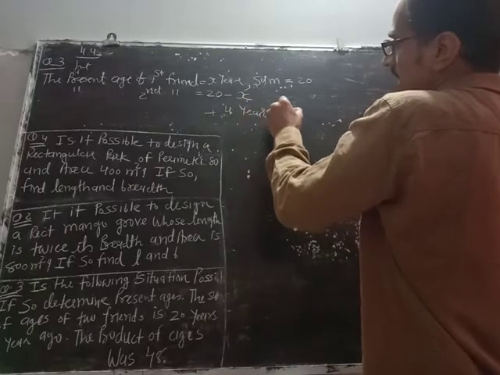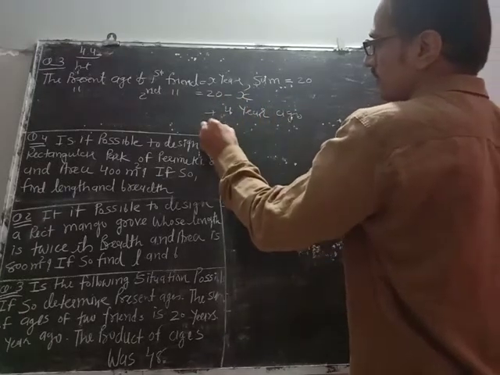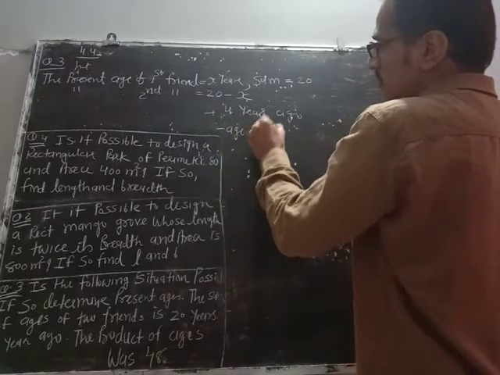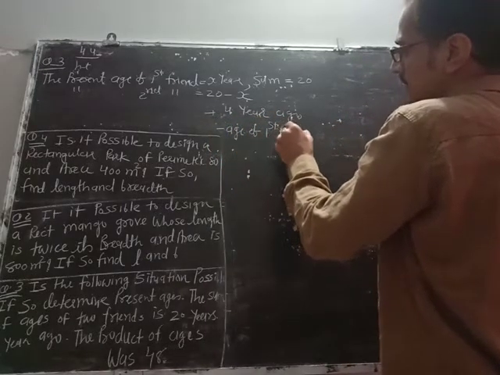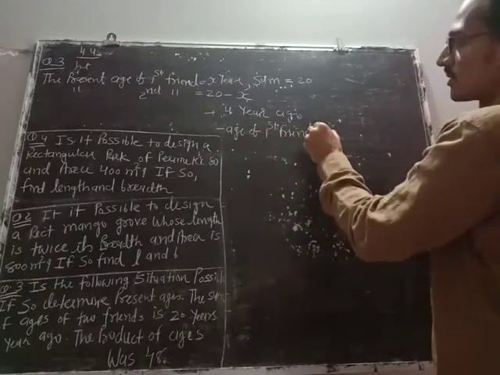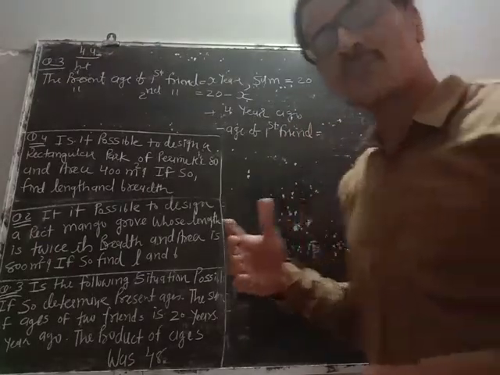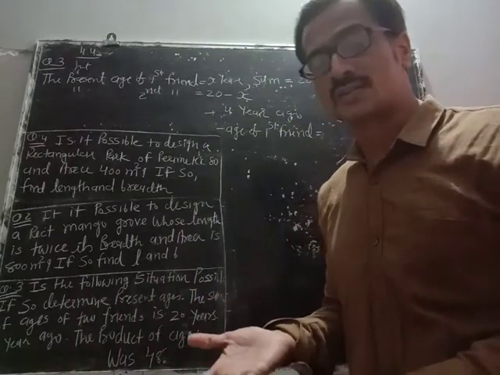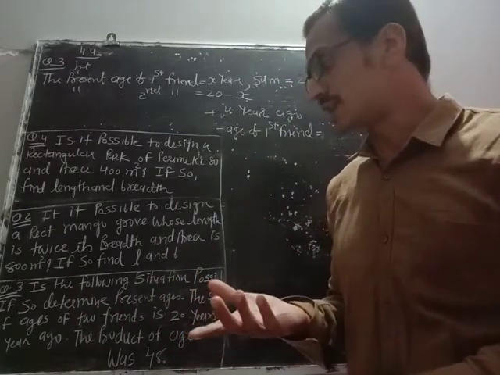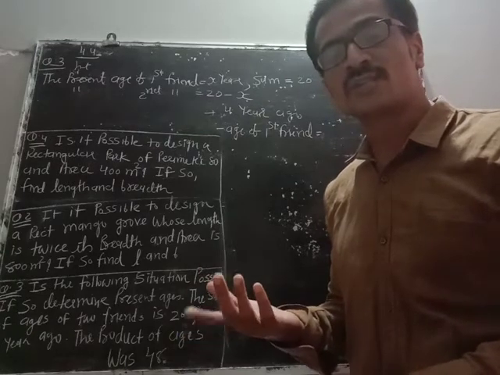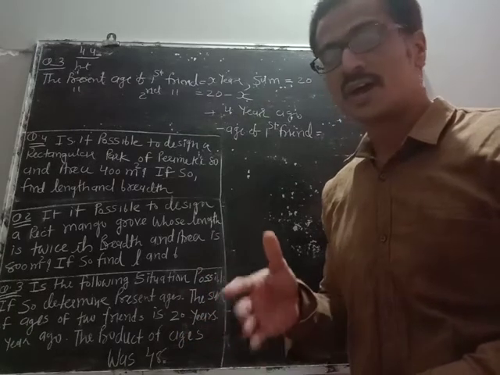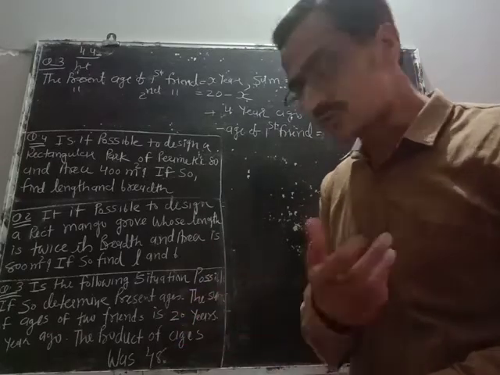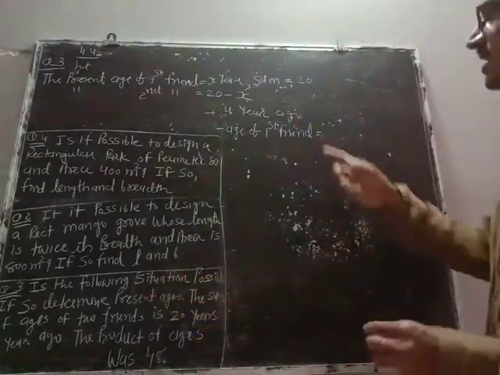So 4 years ago, age of first friend, that means we'll do subtraction. If I tell you that you are 20 years old now, before 4 years what would be your age? Obviously you will subtract 4 from your present age. 20 minus 4 is 16. So the same thing we have to do here, we will subtract 4.